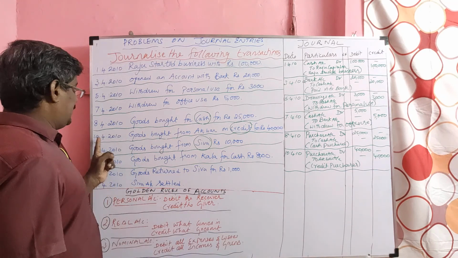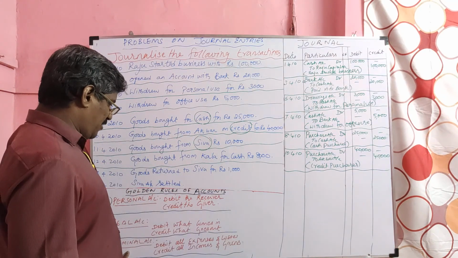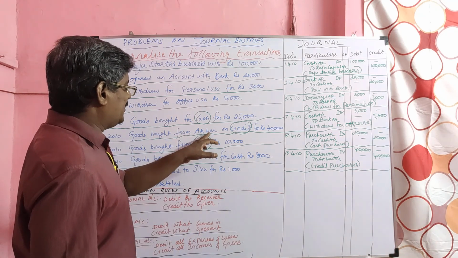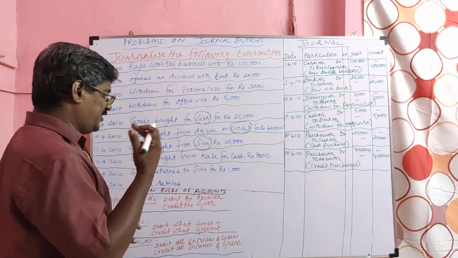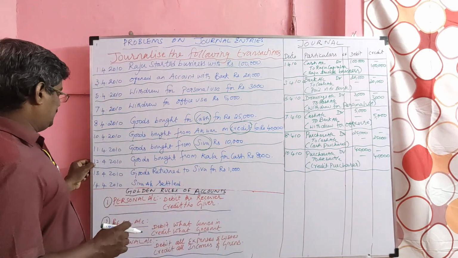Here on 10th, goods bought from Akbar on credit. So goods bought, it's a purchase, nominal account debited. No cash is given, so we should take the name of the person. Akbar is a personal account. So we bought from him, so he is a giver. He should be credited.